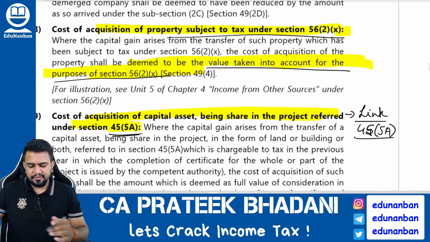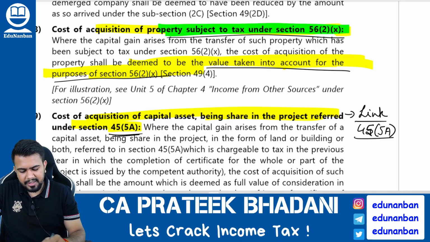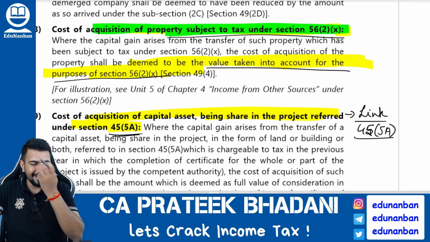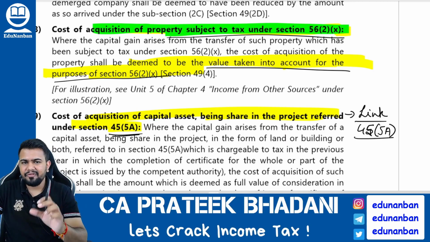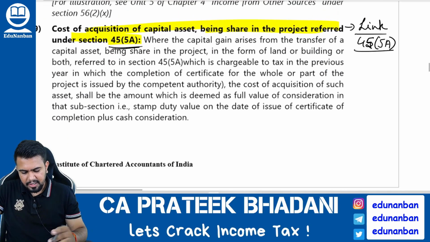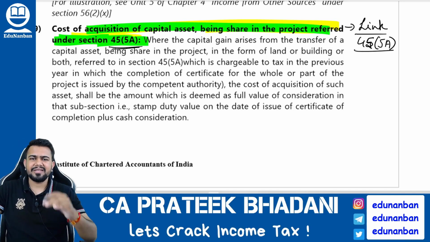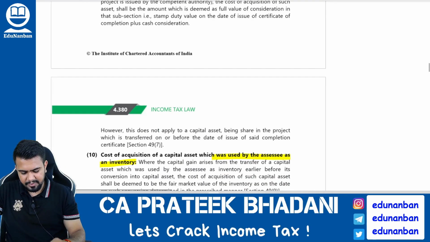Next, cost of acquisition of the property subject to tax under section 56(2)(10). If tax is already paid under 56(2)(10), then the fair market value considered for 56(2)(10) will become the cost of the acquisition. Next, cost of acquisition in case of section 45(5)(a), that is joint development agreement. This we will discuss in the joint development agreement concept itself.